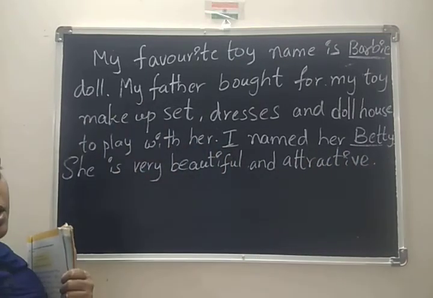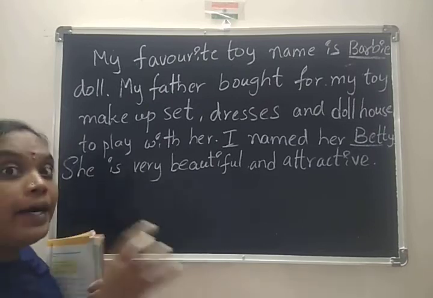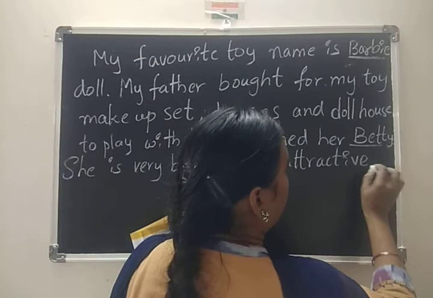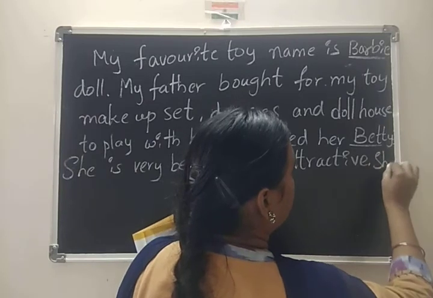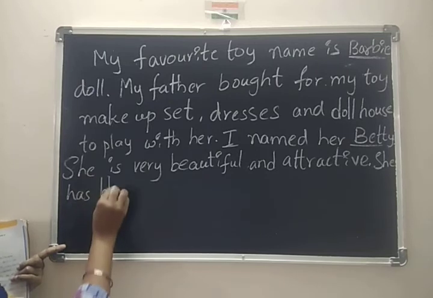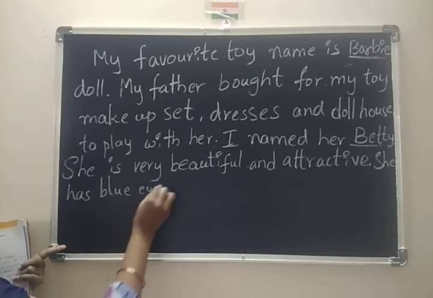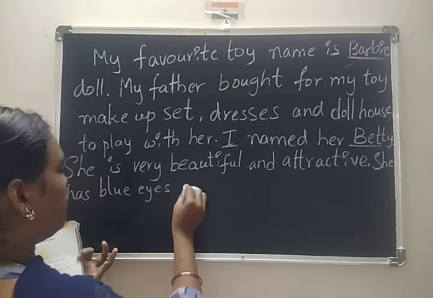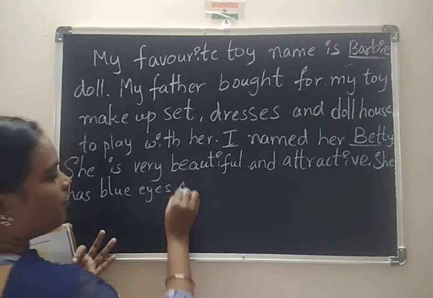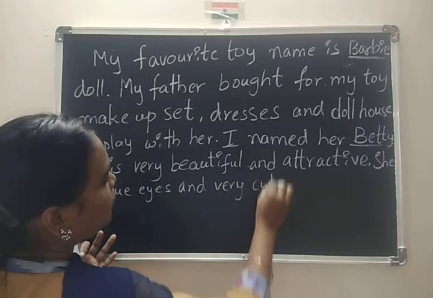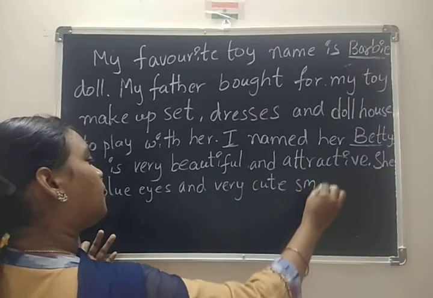This is about the Barbie doll. Next, what features does she have? She has blue eyes and a very cute smile.